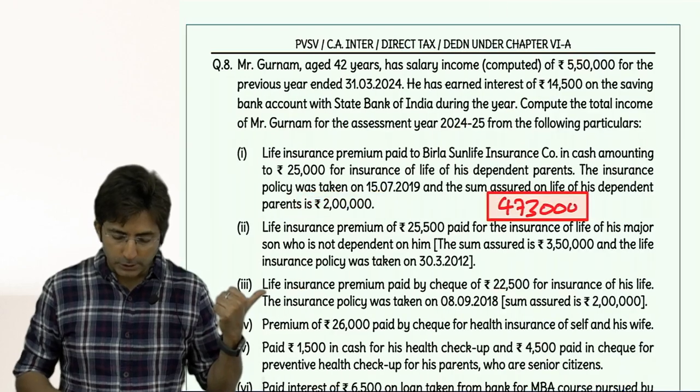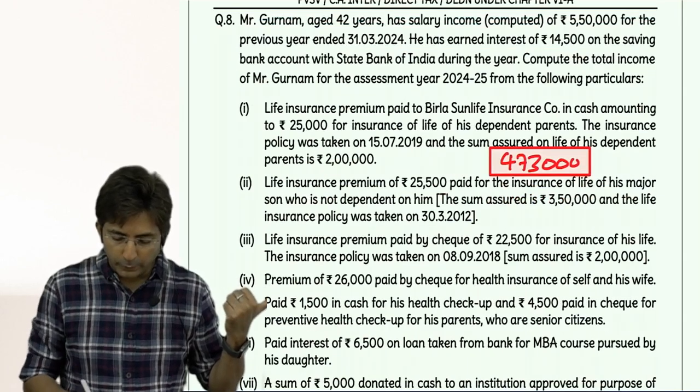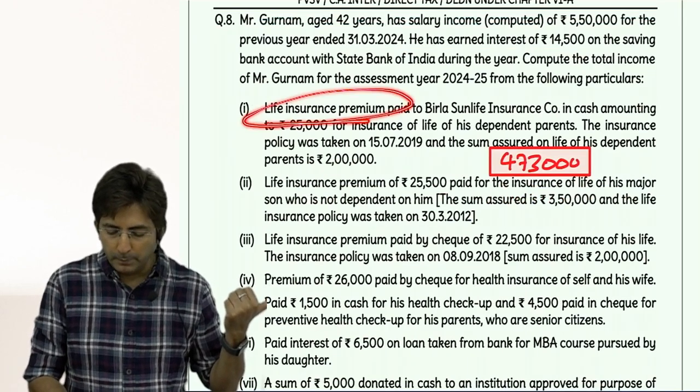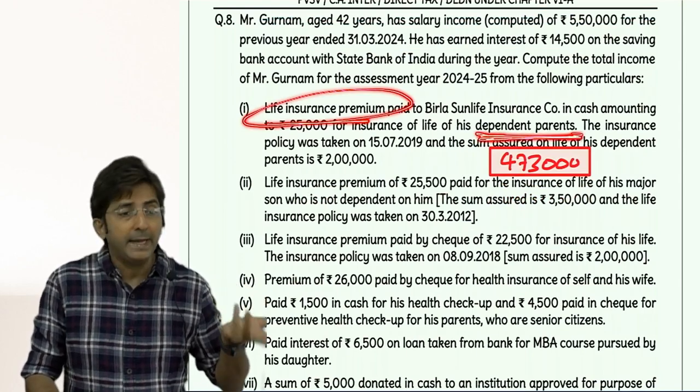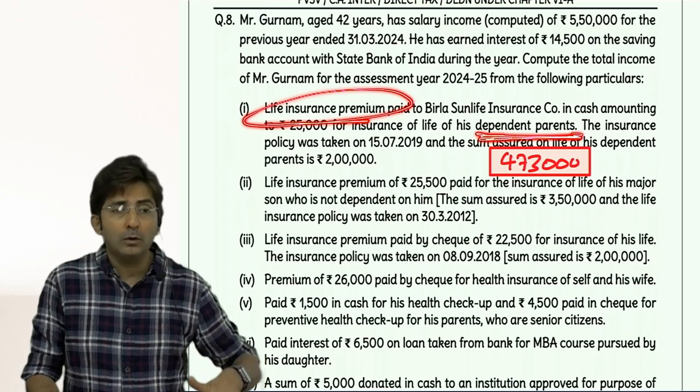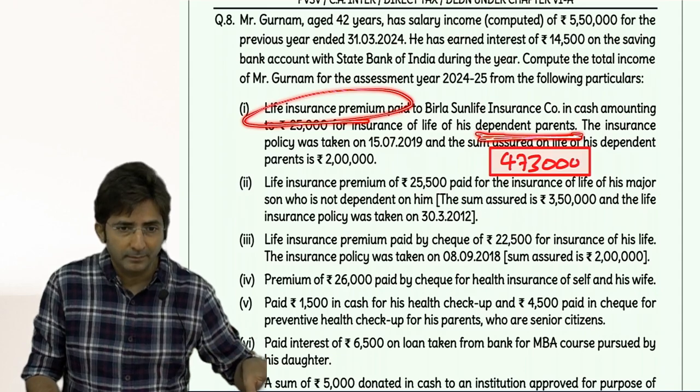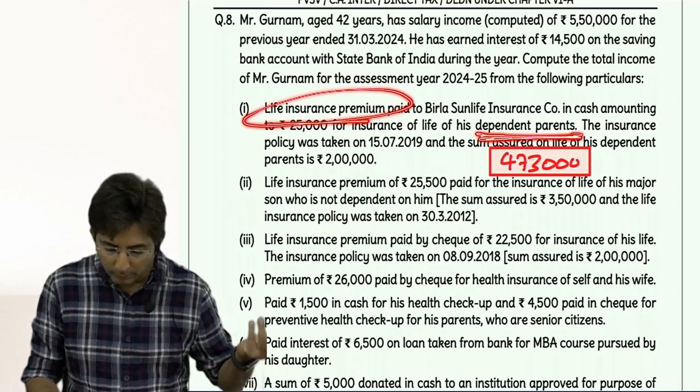Like in the last question, there was certain item which you ignored. This life insurance premium you ignored. Why? Because it was for parents. So you have to write note that life insurance premium paid for parents is not allowed under 80C. Then what else you ignored?